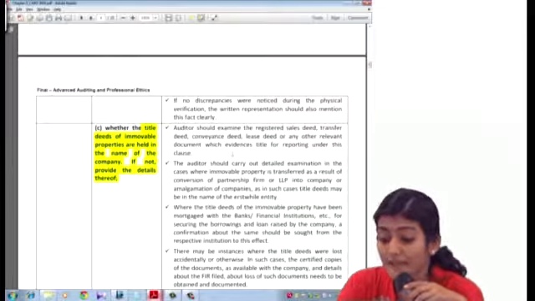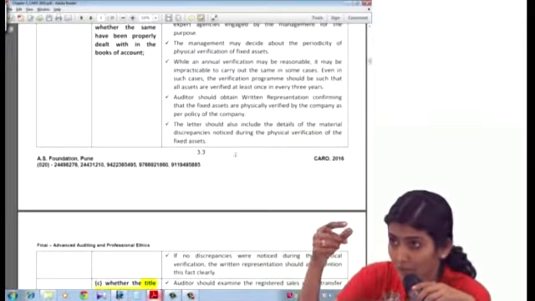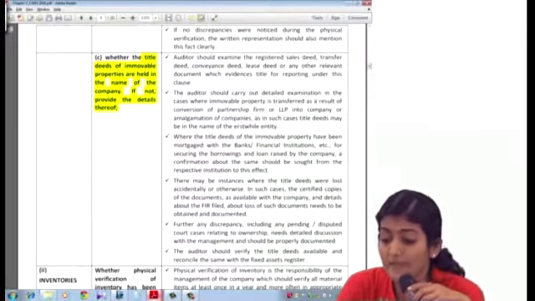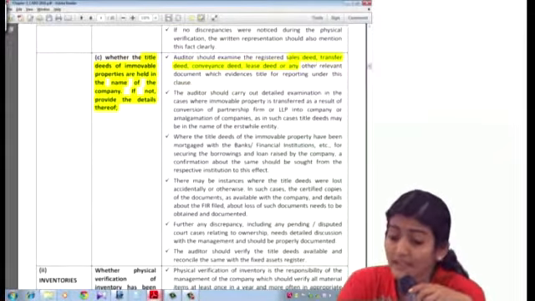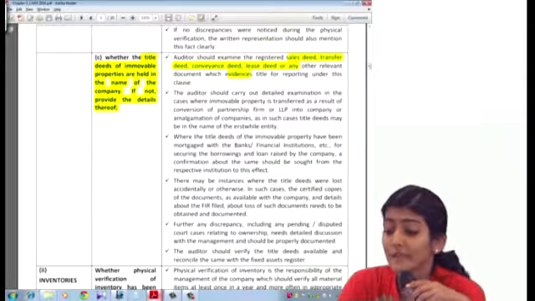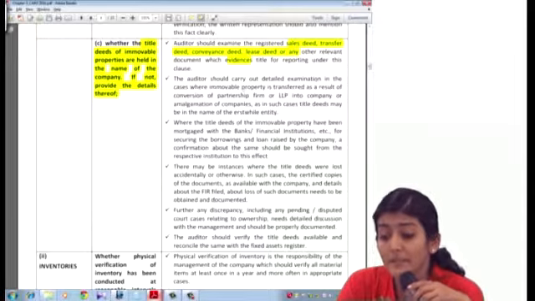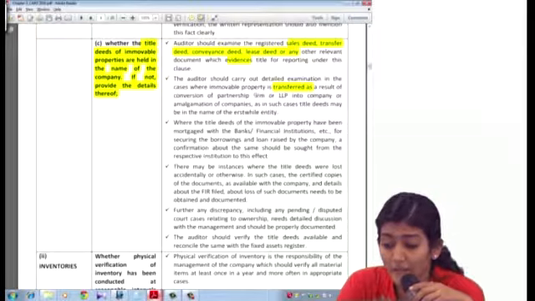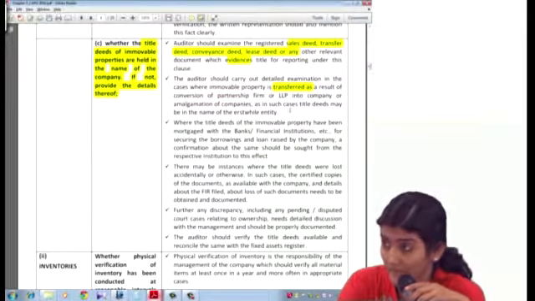Right. Auditor should examine. So this third column is for the auditor, no? Looking at the audit procedures which are required to be performed. So what does it say? Auditor should examine the sale deed, the transfer deed, the conveyance deed, the lease deed, or any other relevant documents which evidence title for reporting under this clause. The auditor should carry out detailed examination where immovable properties have been transferred as a result of conversion of a partnership firm or LLP into a company or amalgamation of companies.